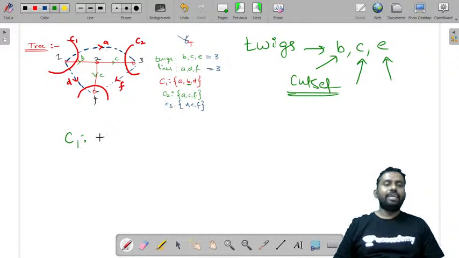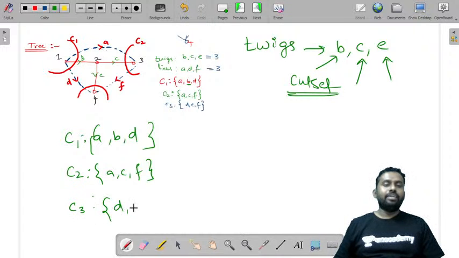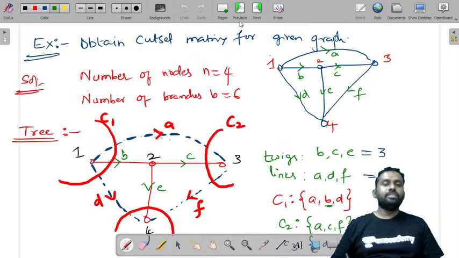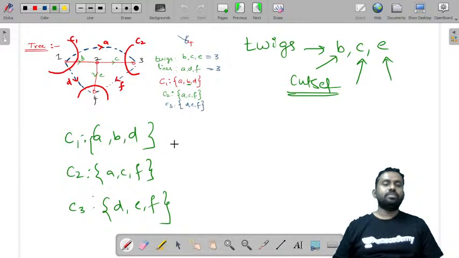And C1 has A, B, D branches. And C2 has A, C, F branches. And C3 has D, E, F branches. Right. Now you need to complete the matrix Q.